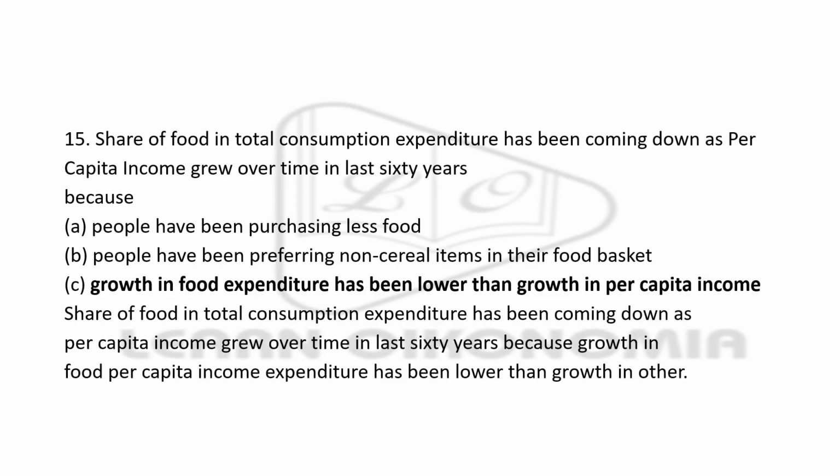Next question. Share of food in total consumption expenditure has been coming down as per capita income grew over time in the last 60 years because people have been purchasing less food; people have been preferring non-cereal items in the food basket; or growth in food expenditure has been lower than growth in per capita income. The right answer is that growth in food expenditure has been lower than growth in per capita income.